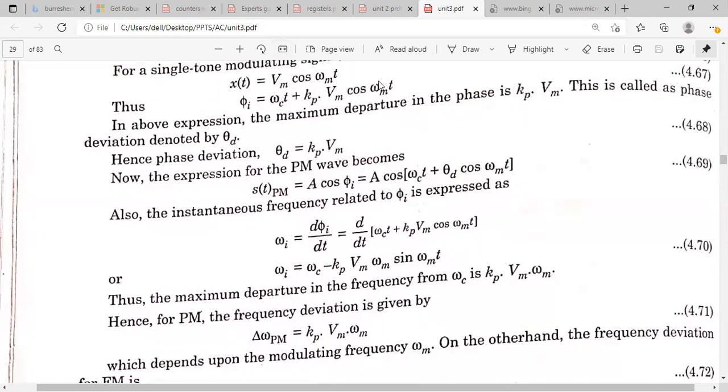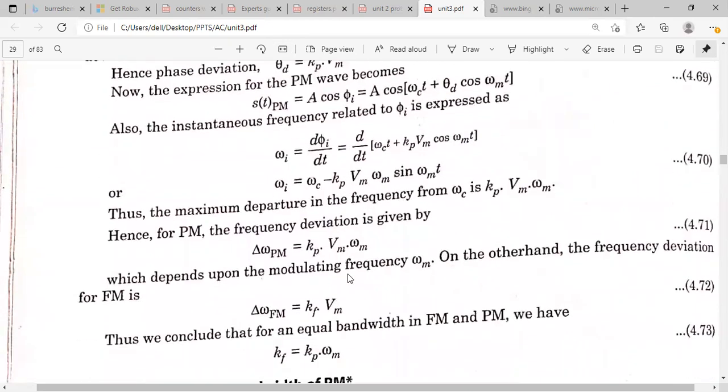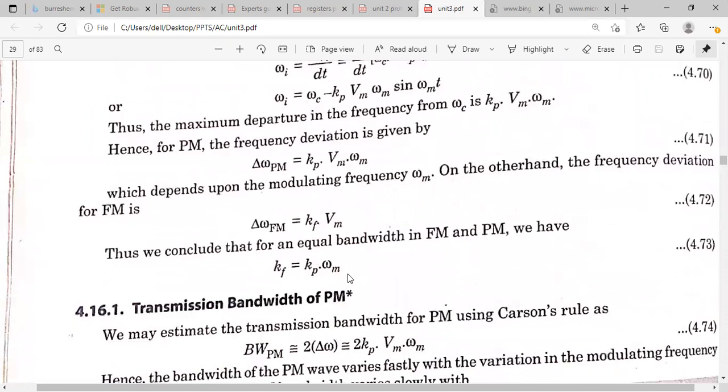So if you differentiate this one, what you will get? You will get omega c minus kp into Vm omega m sin omega t. And from this you can write, for the PM, what will be the maximum frequency deviation? This constant term we are considering as the maximum phase deviation. And we know that the formula for the frequency deviation will be kf into Vm.